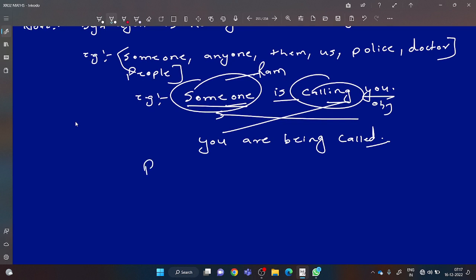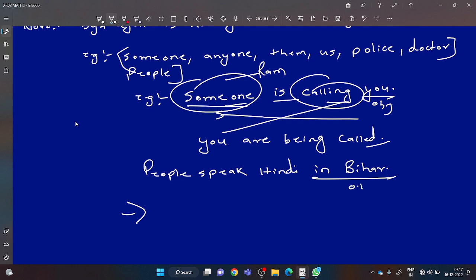As for example, people speak Hindi in Bihar. People speak Hindi in Bihar. Please change this. In Bihar is other words. This is not an object. Object is Hindi. So you will use what? Hindi. This is present indefinite. Is, main verb V3. Hindi is spoken in Bihar.